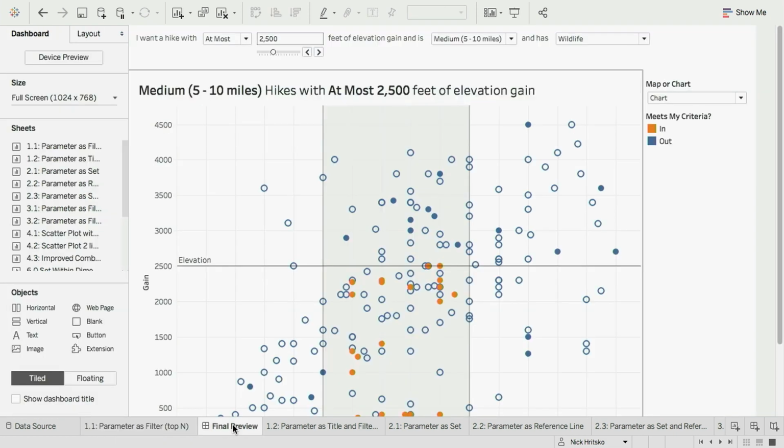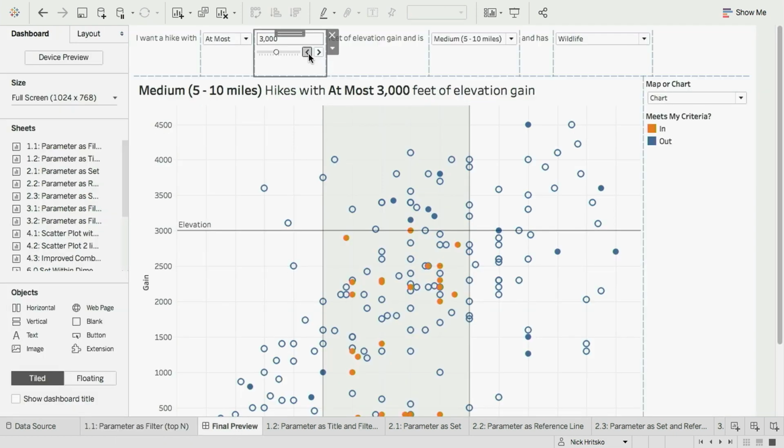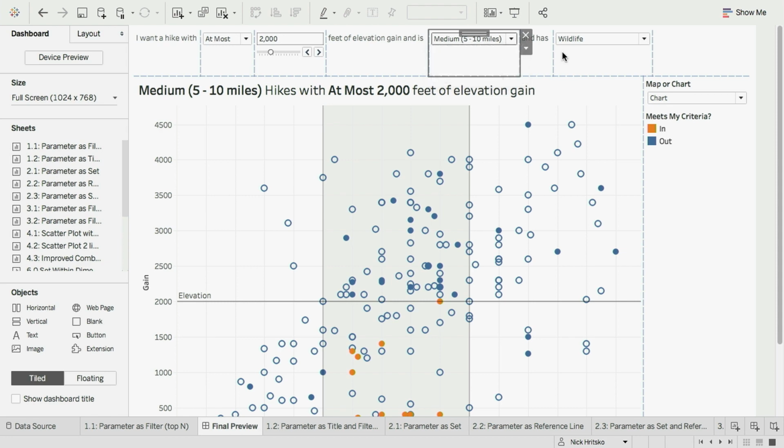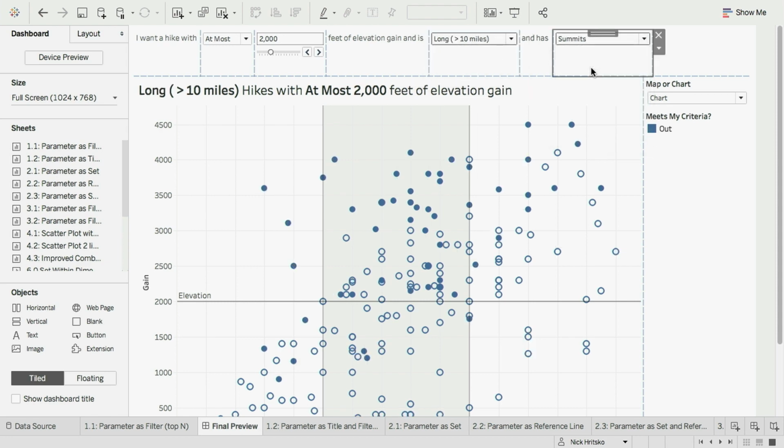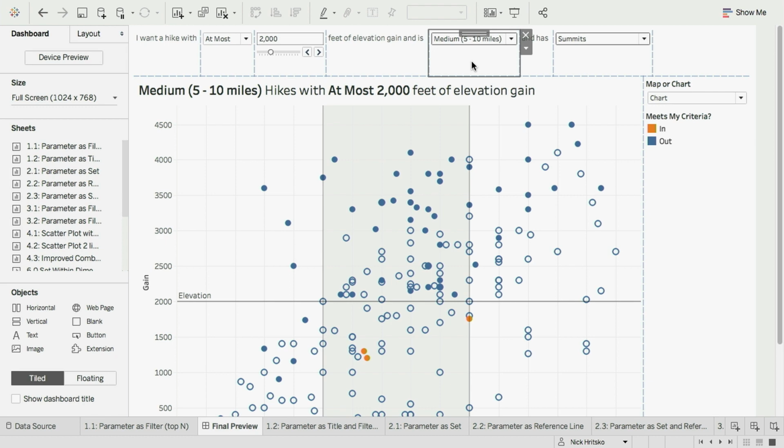What I want to see is something like this, like a dashboard that gives me all kinds of control. I want to be able to find the perfect hike by dialing in the elevation gain and the distance, and maybe selecting what kinds of things that I want to see along the way. So let's try and build something more like this, but first we're going to take a big step back.